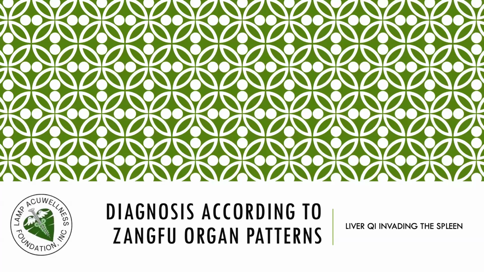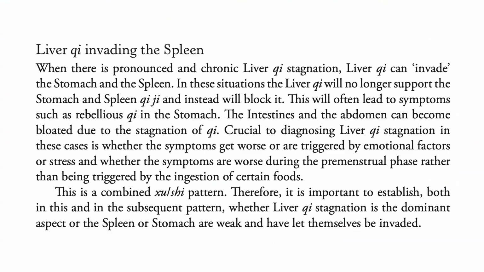We discuss liver qi invading the spleen. When there is pronounced and chronic liver qi stagnation, liver qi can invade the stomach and the spleen. In these situations, the liver qi will no longer support the stomach and spleen qi and instead will block it. This will often lead to symptoms such as rebellious qi in the stomach.